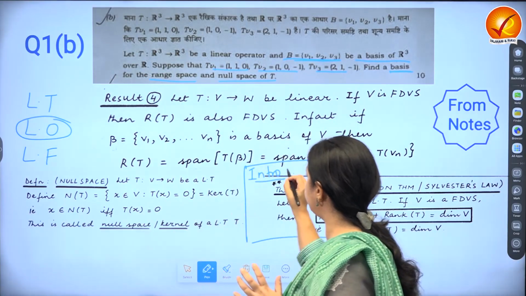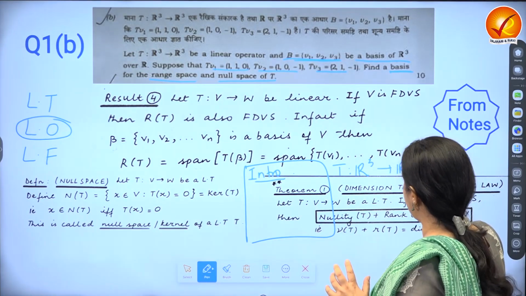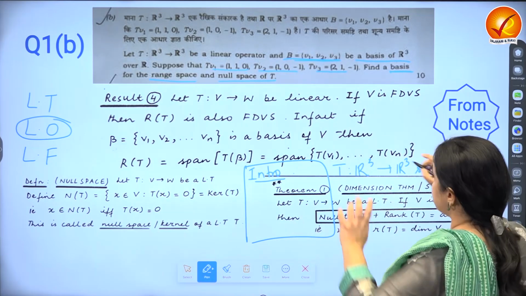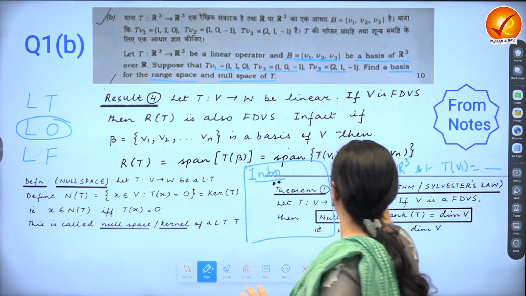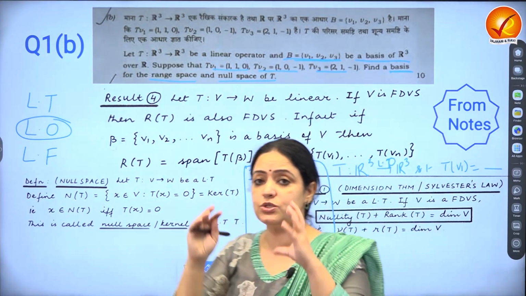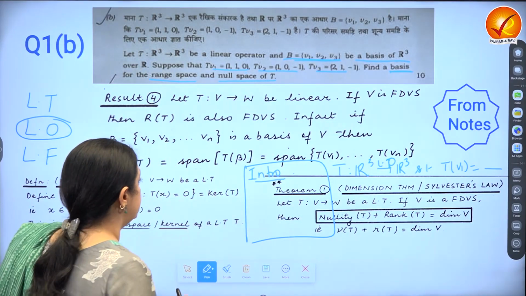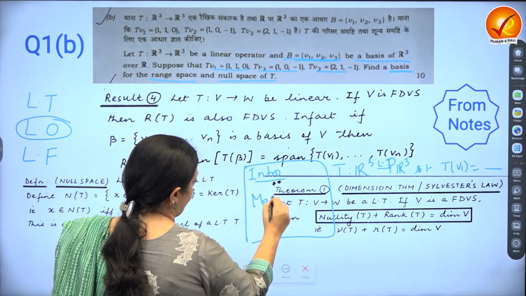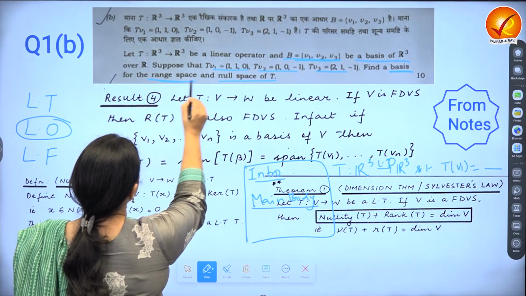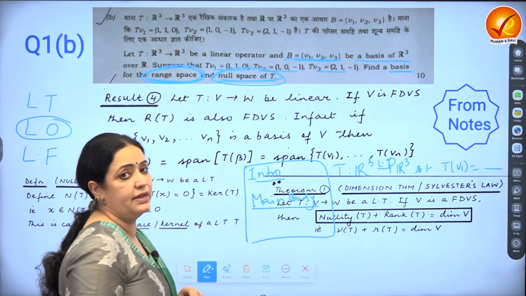So if I were you, then I would write the introduction as T is given to be a mapping from R cube to R cube such that T of V1, so just copy down the information but without the extra words that it's a linear operator. You can write down the word linear transformation on top or linear operator on top. So basically just the given question written in the format of given. This is your introduction. Then the main body of your solution in our question has to be divided into 2 parts. First, you have to find the basis of the range space, and second, that of the null space.